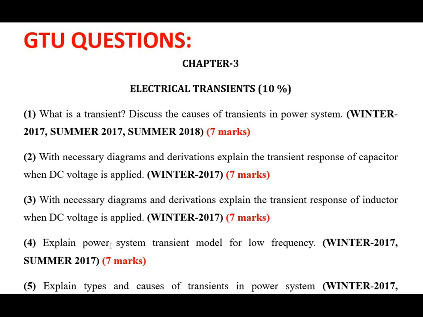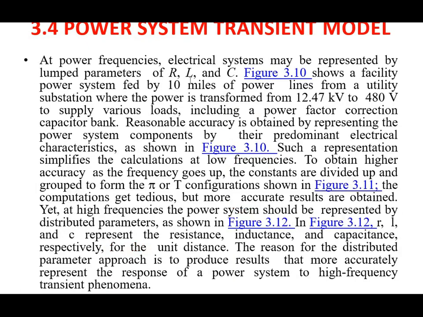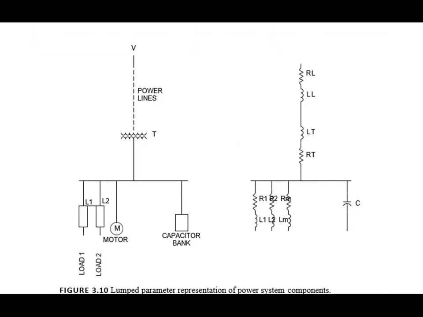Explain the power system transient model. In this question we have to write this theory, and we have to draw these figures.